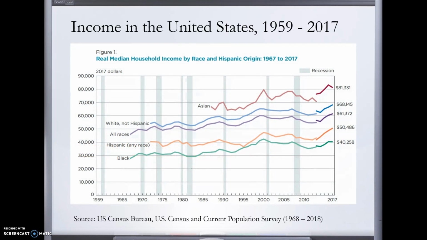So remember that the poverty line is essentially an income measure, right? So if you're below that income, you're poor. If you're above that income, you're not poor. So let's look at income. That's the natural place to start.